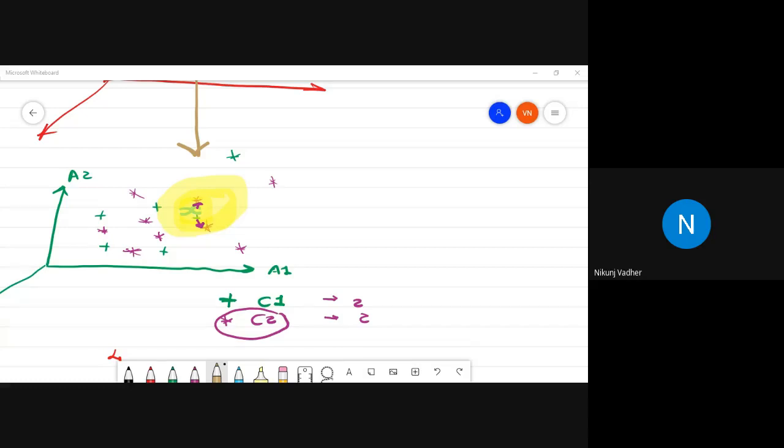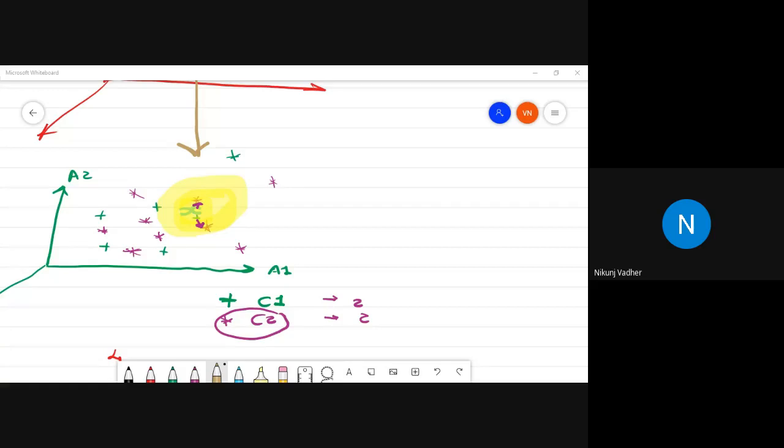Anybody having any doubt in this? Anybody having any query, any doubt on whatever we have covered till now?